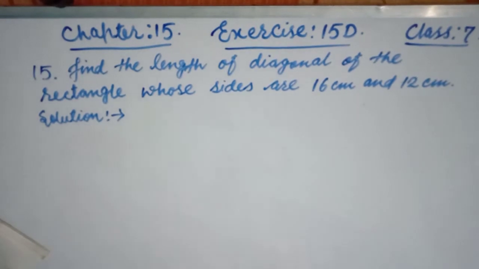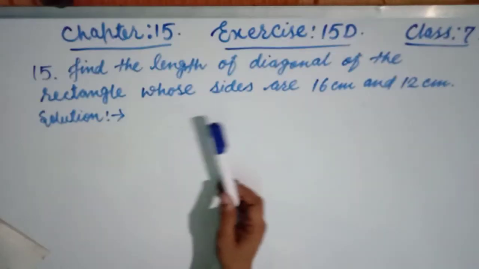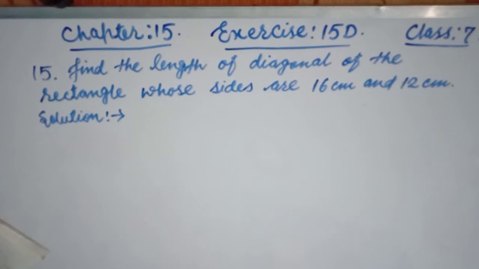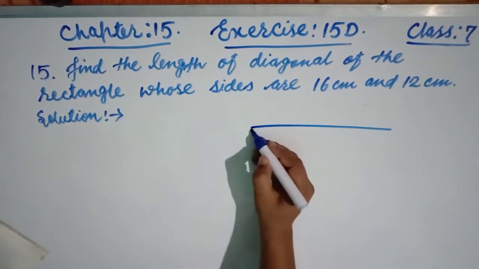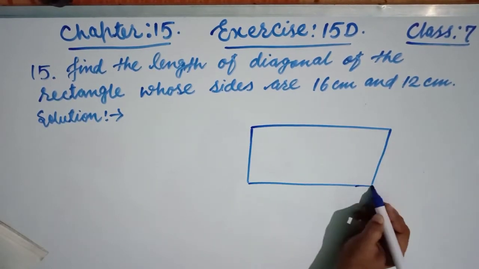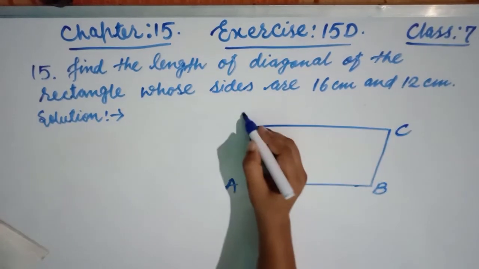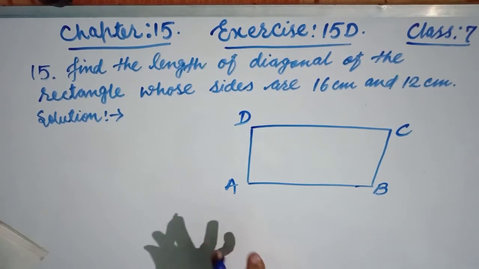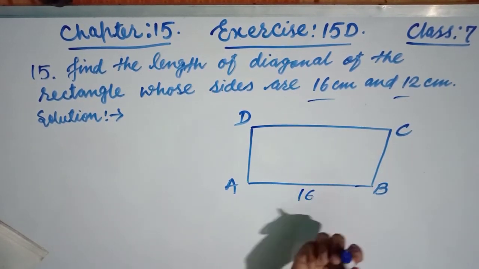Now see friends, question number 15 says: find the length of the diagonal of the rectangle whose sides are 16 centimeter and 12 centimeter. First draw the figure, a rectangle. Label it A, B, C and D. 16 is the length and 12 is the breadth.